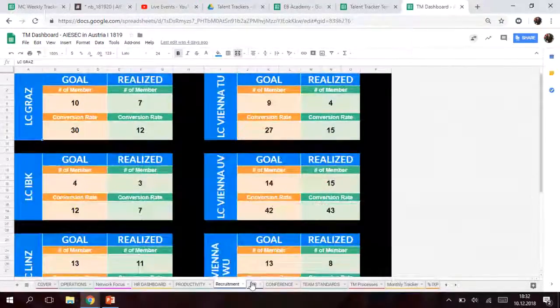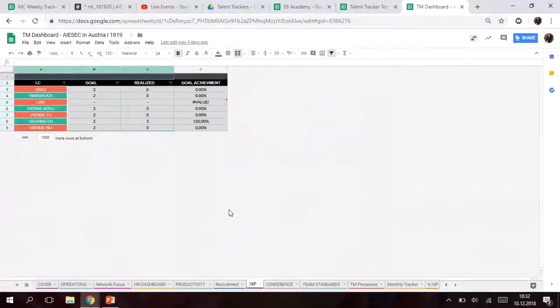We have IXP part, and this is about approving our members. It seems like 2 for each LC. I know not all LCs have a goal as IXP, but at the end we have a national goal, let's say, for the whole entity. And when we divide to each LC, it is 2, 2, 2, 2, 2, 2. And UV is rocking right now. Let's hope we will have more IXP numbers from entity.